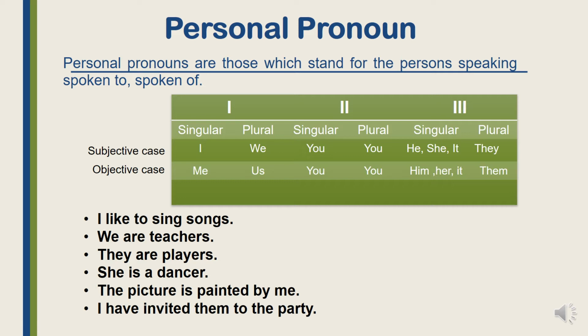Okay, it is also a personal pronoun. I have invited them to the party. Here them is also a personal pronoun used as object in the sentence. Okay, I hope you understood. What are the personal pronouns? I, we, you, he, she, it, they, me, us, you, him, her, it, and them.